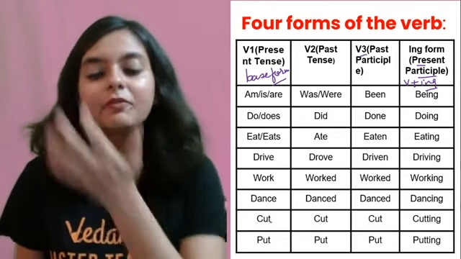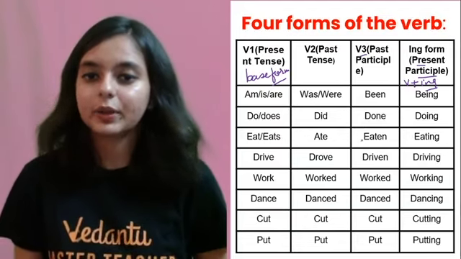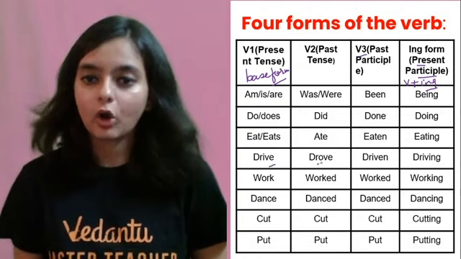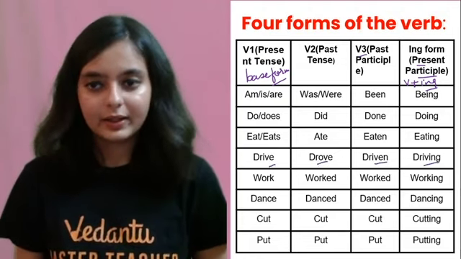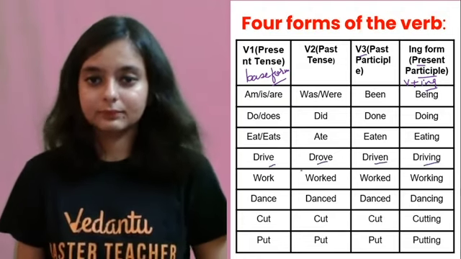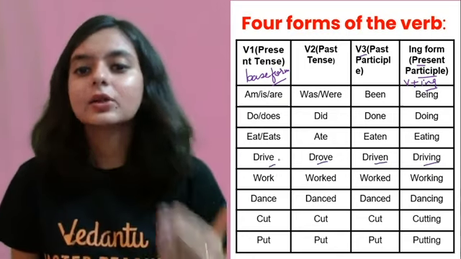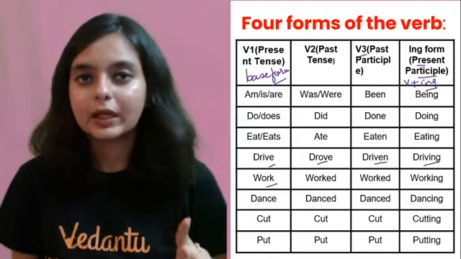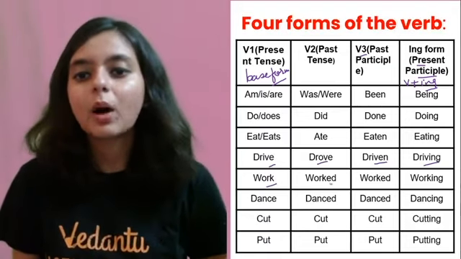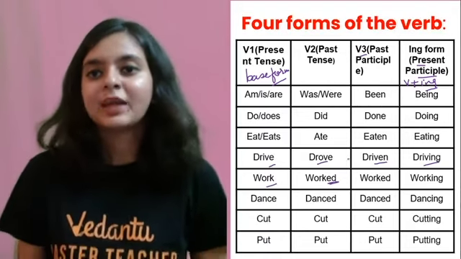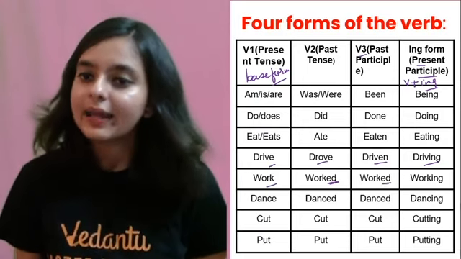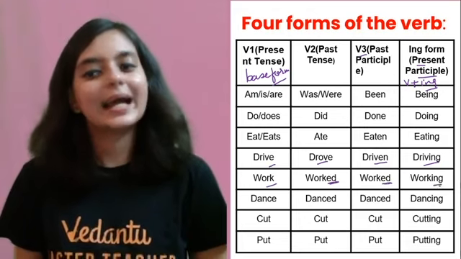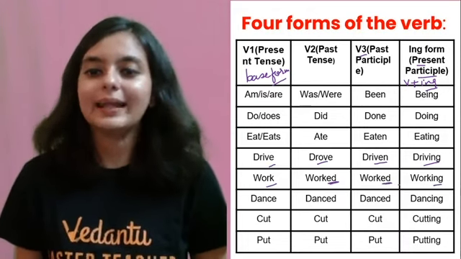Now there are some verbs which are not changing. जैसे कि आप यहाँ पे देखो, drive, drove, driven, driving. And just look at the next word, work. Work is the present, that is V1. What is the past form? Work. You are adding ed. What is the past participle? Again work. You are adding ed. And ये तो V plus ing है.